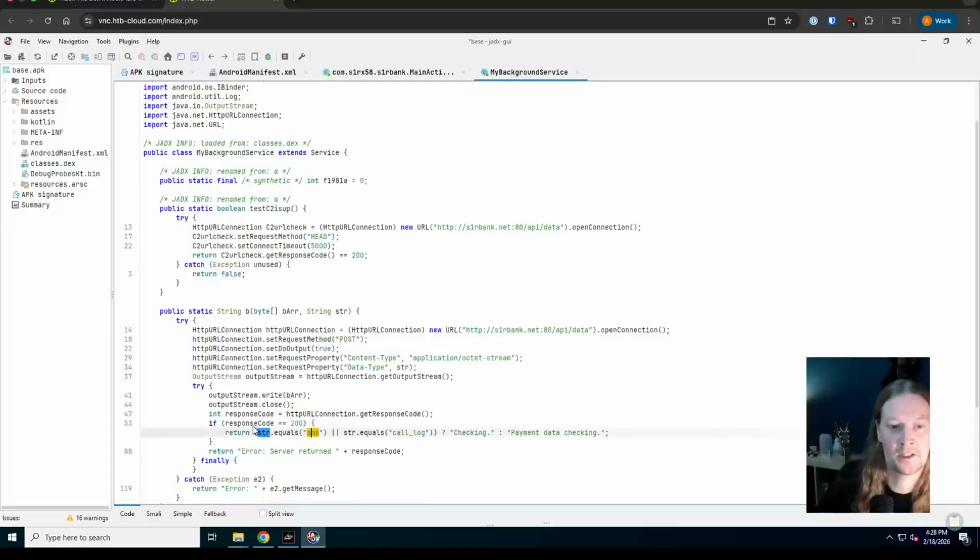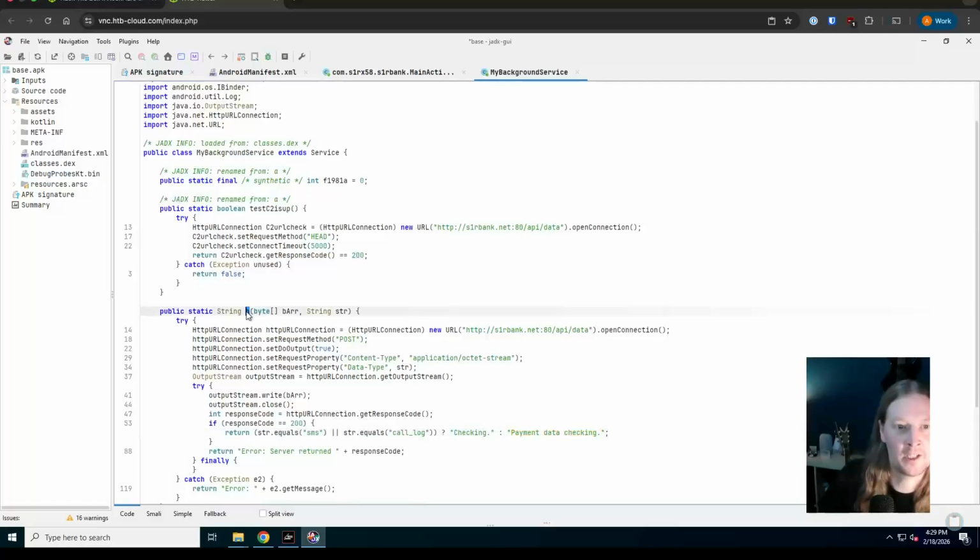If the response code is 200, it's going to return if it's SMS or a call log. If str is SMS or call log, it's going to come back with checking, and if not, it's going to say payment data checking. So it's basically just going to send out information and come back with something for the logs to say what's going on there.